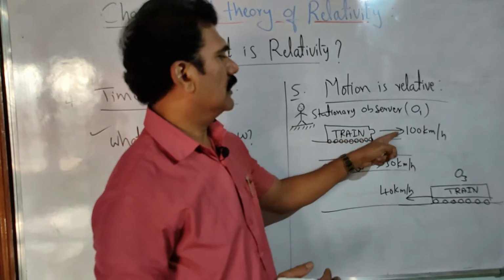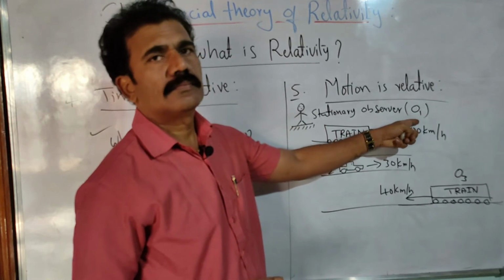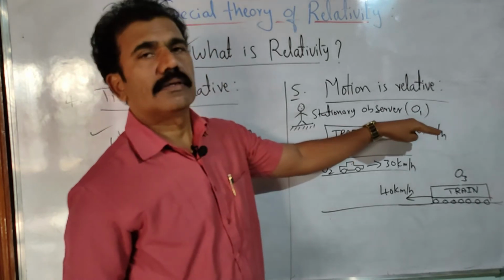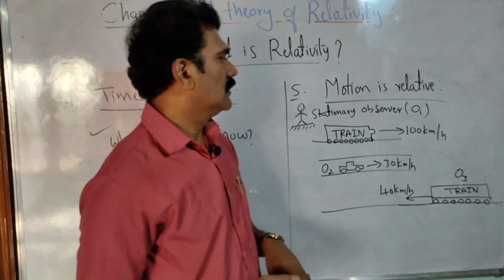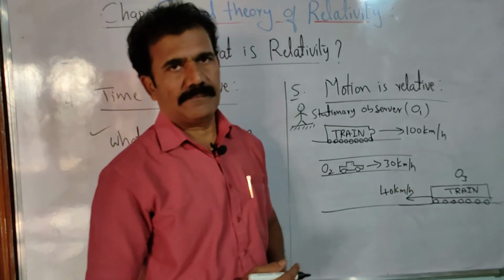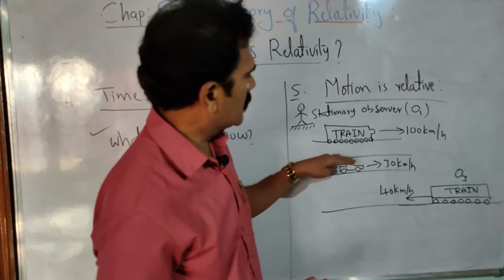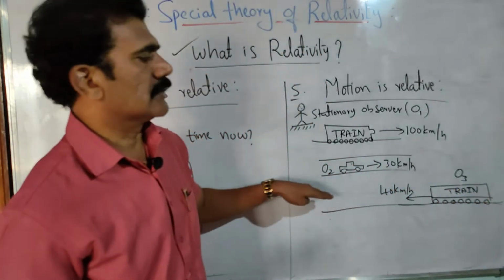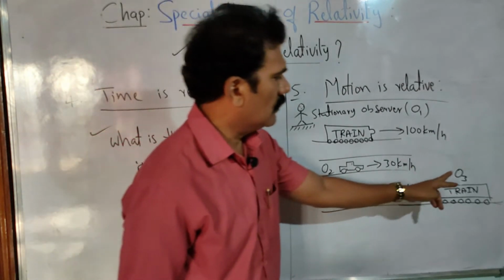Now this motion of the train can be observed by 3 persons, let us say. What are the 3 persons? One is the stationary observer O1. I will consider another observer, that is O2. Across this railway track we have the motion of a car. Let us say there is a car moving across the train with a speed of 30 km per hour, just for example. In what direction? In the same direction as the train. Then who is the third observer? Another train is coming towards the station in the opposite direction with a speed of 40 km per hour. That observer is O3.